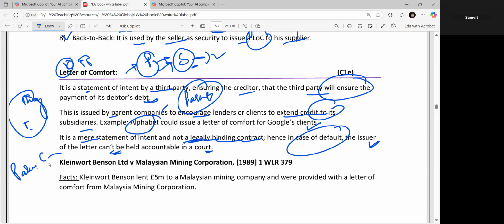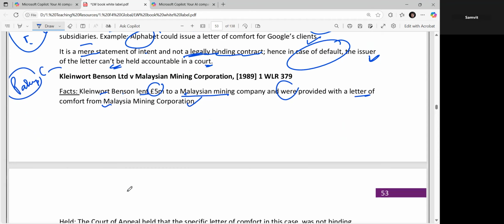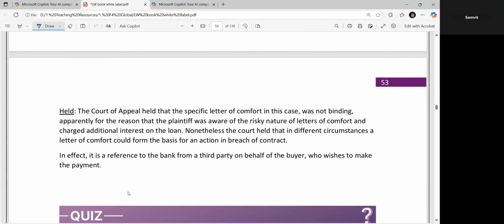The example: Kleinwort Benson lent 5 million to a Malaysian mining company and was provided with a letter of comfort from the Malaysia Mining Corporation. So in this case, the Malaysian mining company would be the only one responsible, right? The Court of Appeal held that the specific letter of comfort in the case was not binding, apparently because the plaintiff was aware of the risks. Plaintiff means the claimant, right? In international transactions, this is known as a plaintiff.